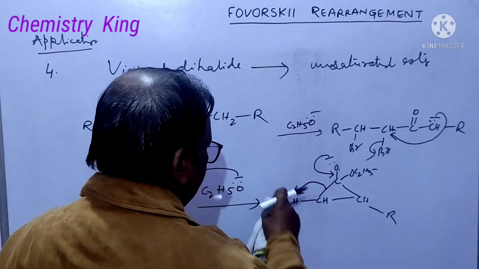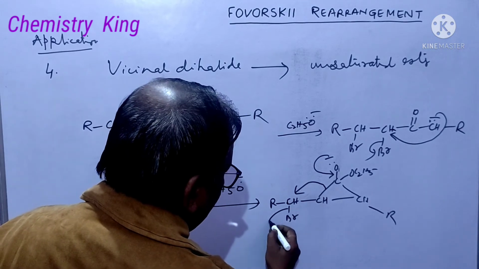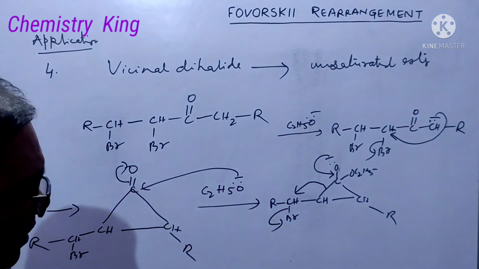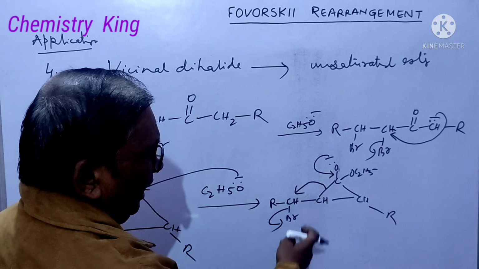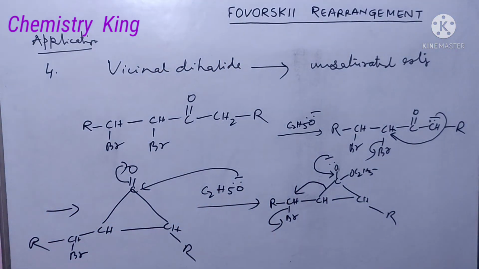In this fashion. So, double bond will be here with the elimination of this bromine as bromide, and again you are getting unsaturated ester.